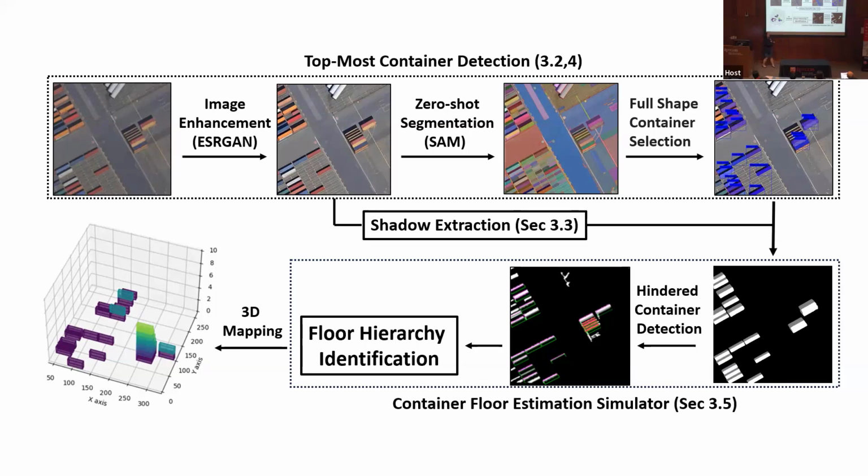So that means we have to improve the image quality. And then after that, as I mentioned, image processing has two stages. First, we have to detect the images, and then after that, we have to recognize the images. Using zero-shot segmentation, we detected some images, some objects. And then after that, we recognized some containers. However, we cannot fully recognize containers because, as I mentioned, the containers are usually stacked.